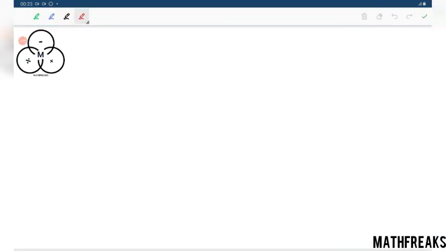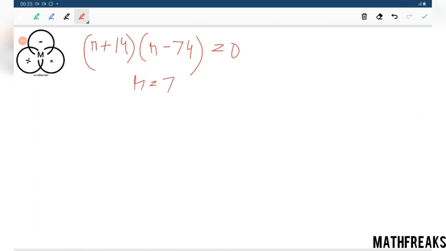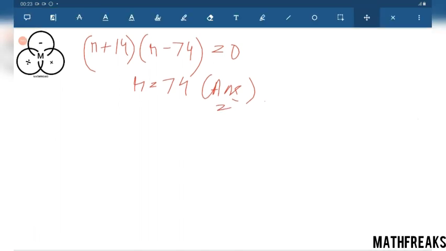The simplified equation is r plus 14 and r minus 74. Value of r cannot be negative, so r equals 74 is the answer, using a basic method without using any kind of formula that hasn't been taught.